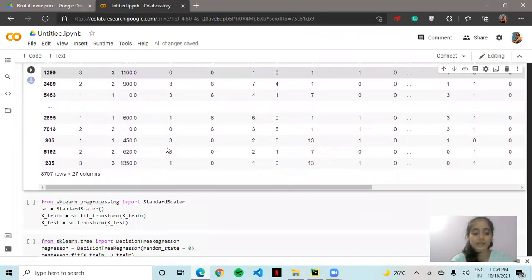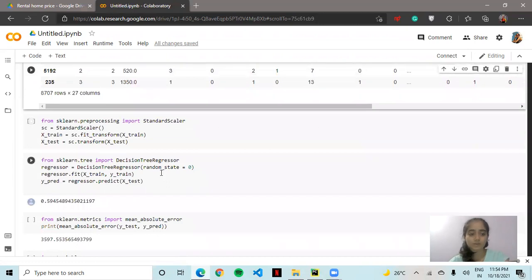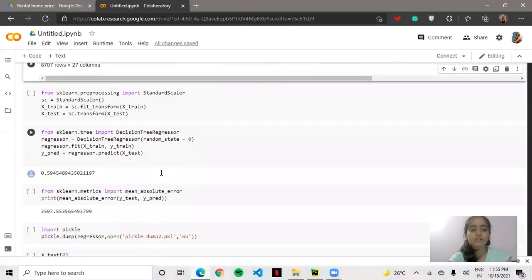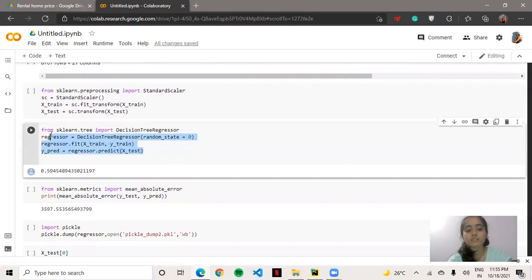Okay, now moving ahead. Here what we are doing is fit transform. Fit transform is necessary. Now, moving ahead, we can see I have built a decision tree regressor model. You can use various kinds of ML models also, but the accuracy I'm getting from the decision tree regressor is good, so I have used it.